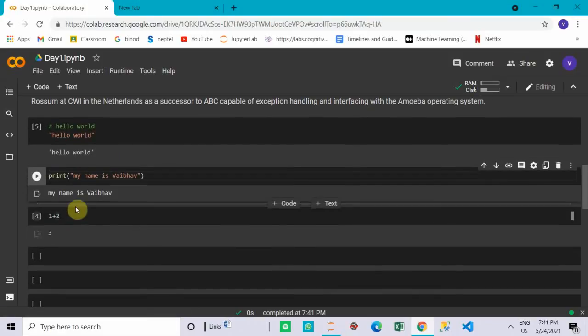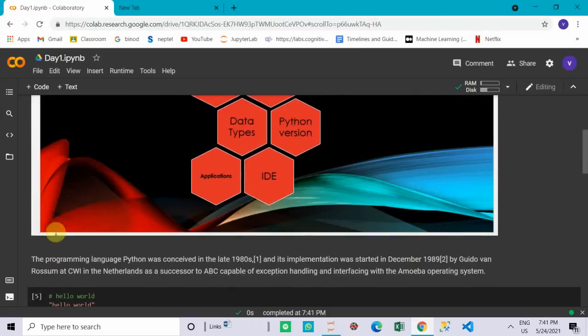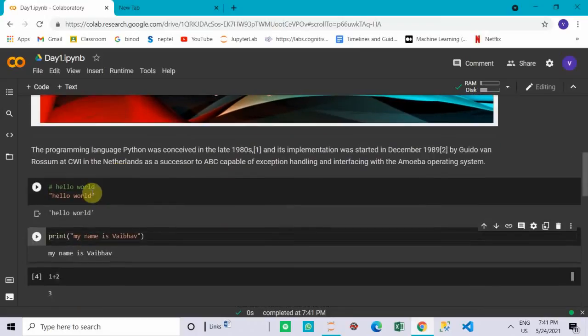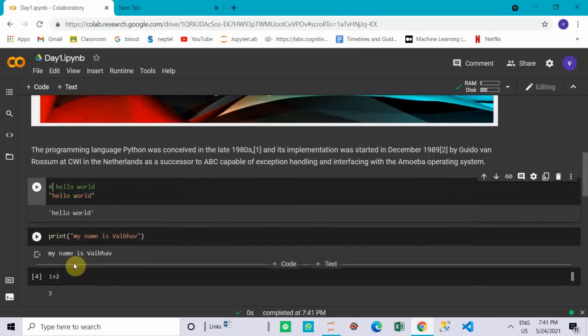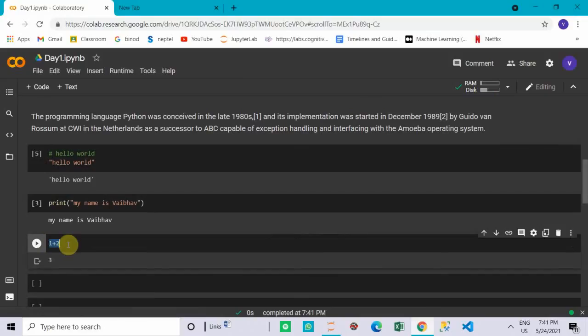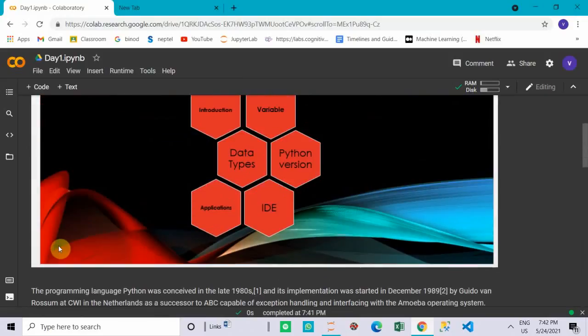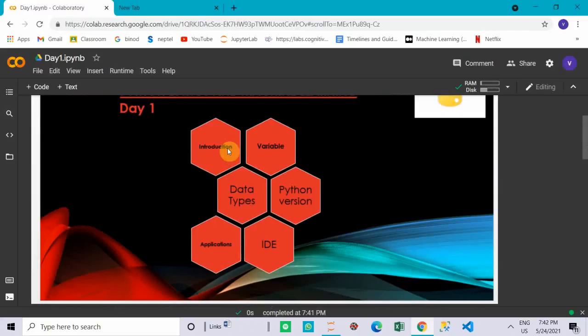Okay, like this, hello world. Similarly, we discussed the hello world program and a basic operation, that is the addition operation in Python. So plus is like adding two values. Now first of all, we have to go through the variable.